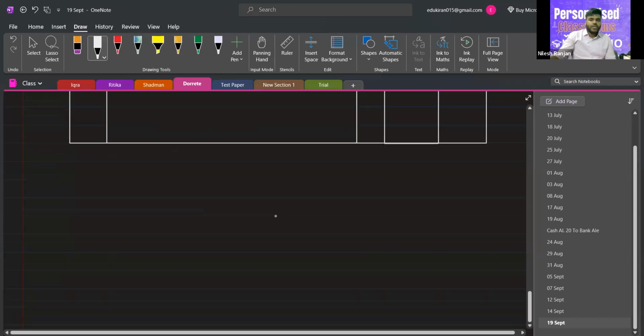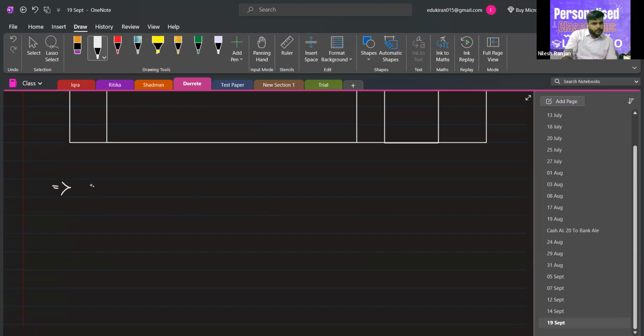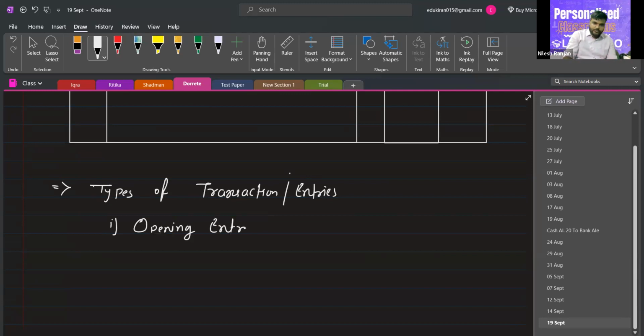Now, there are some classifications for entries recorded in the proper journal. Types of transaction, or types of entry, you can say. The first entry is opening entry. The second is closing entry.